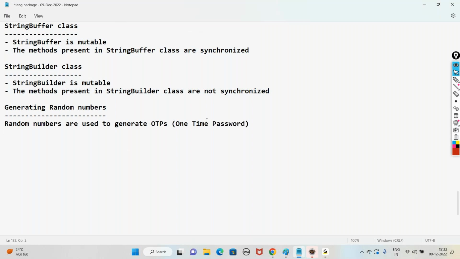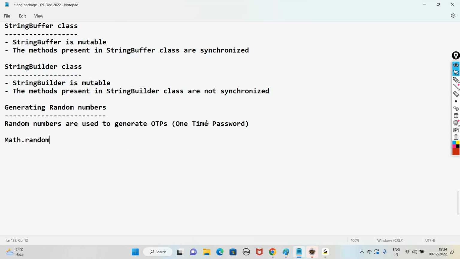Where do we use OTPs? We mainly get them on our mobile or email for authentication and security purposes, mainly when we do banking transactions. To verify your mobile or your email, we get these OTPs.